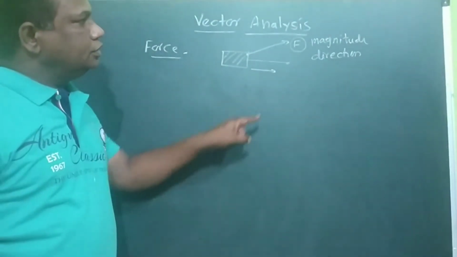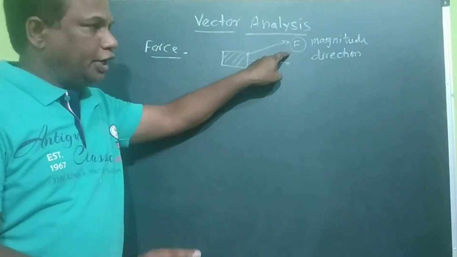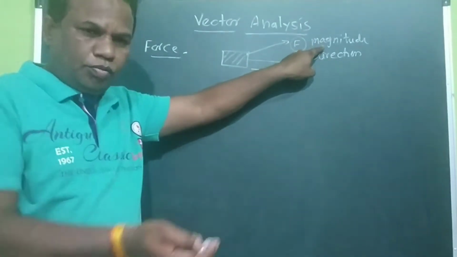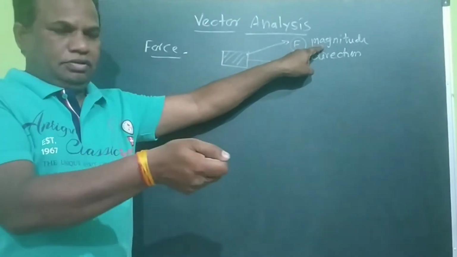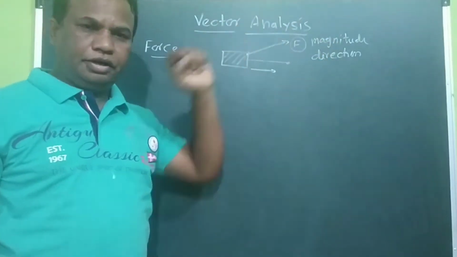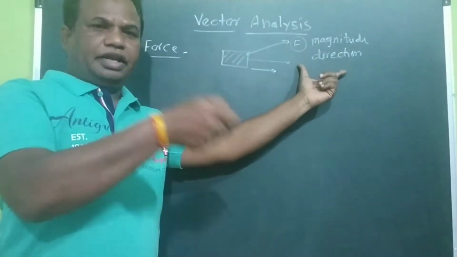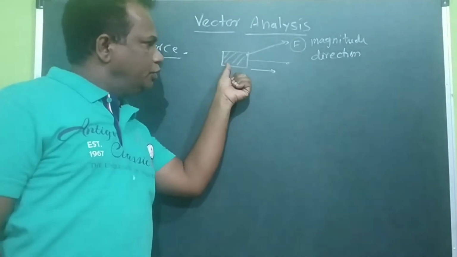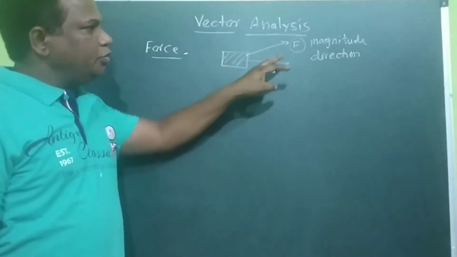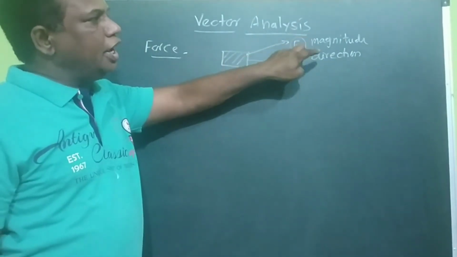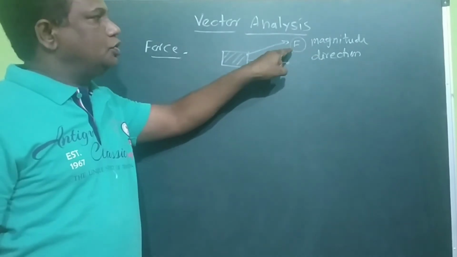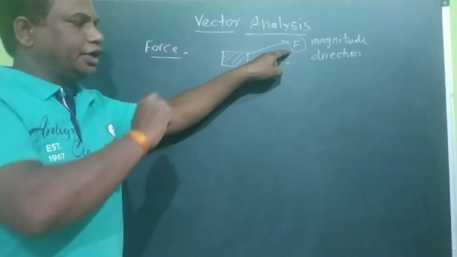That means the force is a vector quantity which needs the magnitude. How much force you are applying on the box, that is its magnitude, and in which direction it is pulling, and in which direction it is displacing. That means both magnitude and direction give rise to the force being a vector quantity.